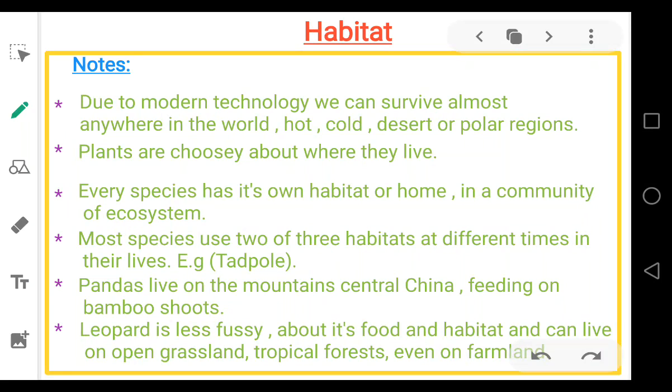Now coming towards the panda. Pandas live in the mountains of central China, and they feed on bamboo sticks. This is where they live and they feed on the bamboo sticks.